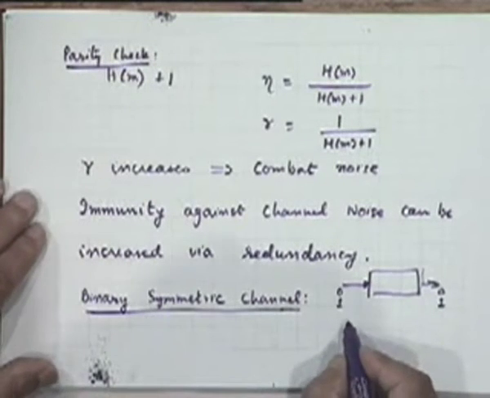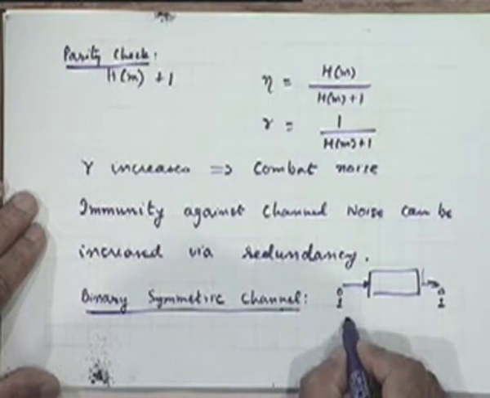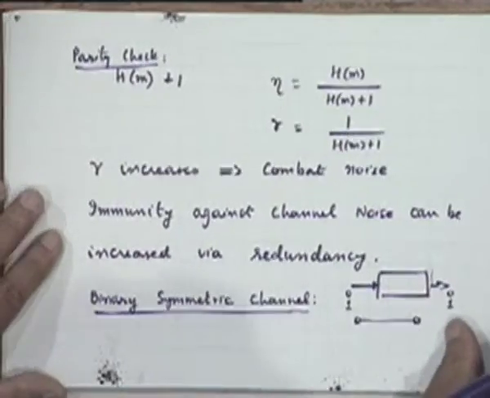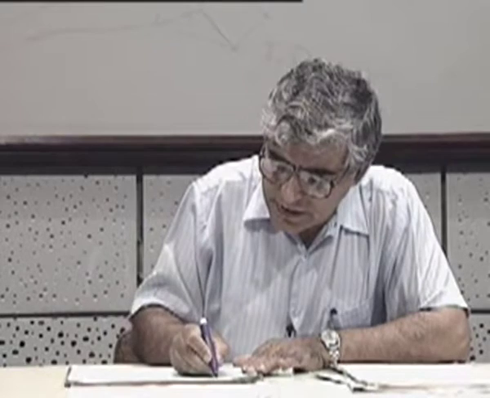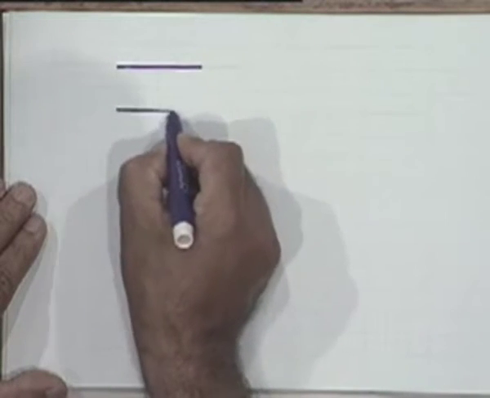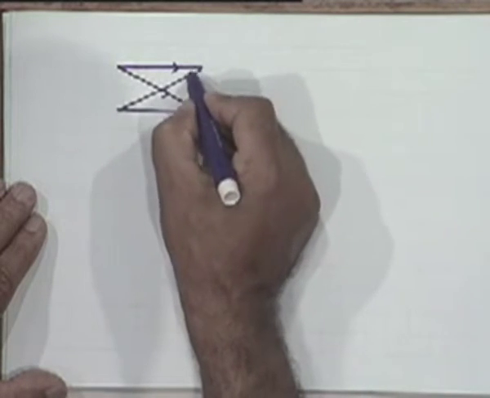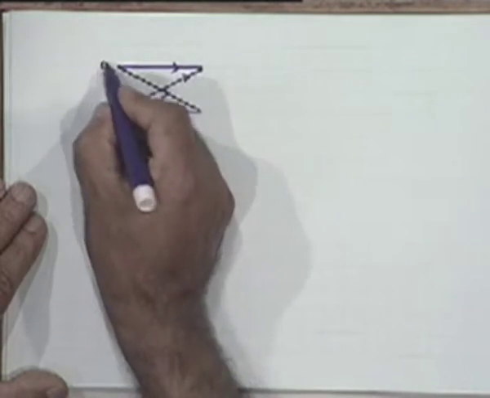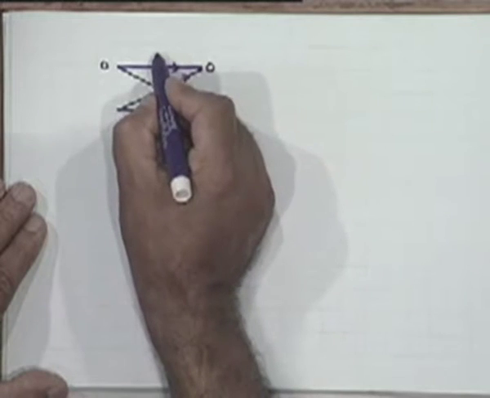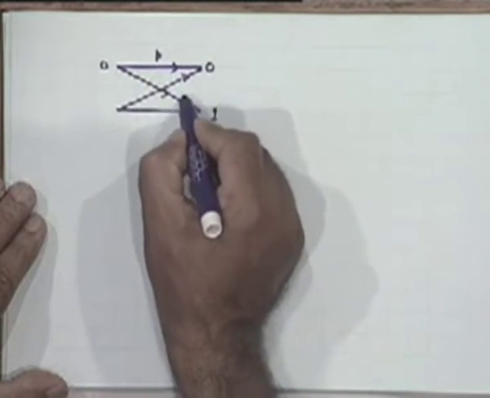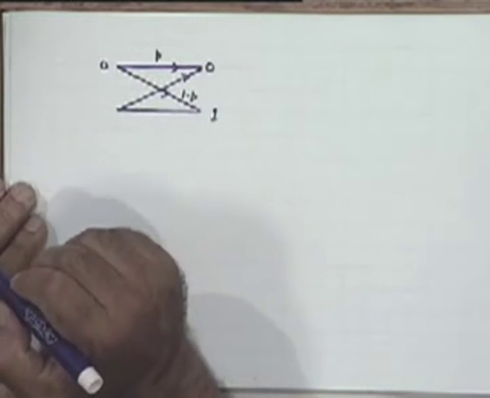In the binary symmetric channel, the model is that a 0 will be received as a 0. Let me draw it separately. Usually it is represented like this. A 0 will be received as a 0 with a certain probability p, and will be received as a 1 with a probability 1 minus p.